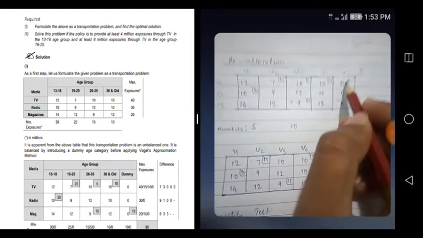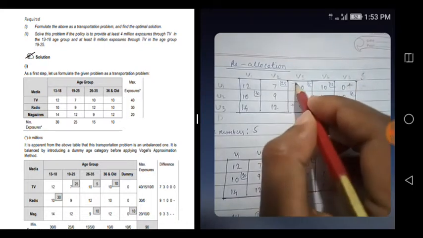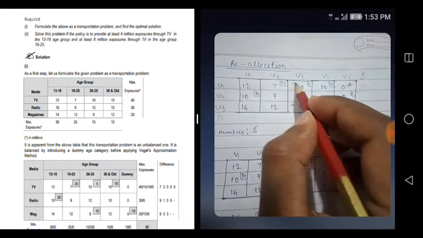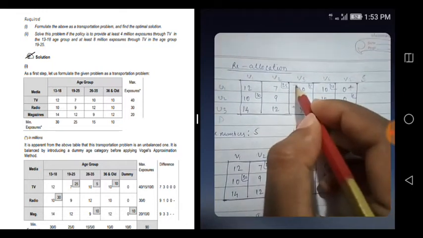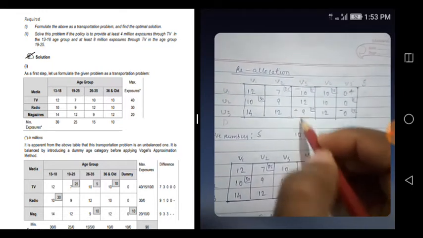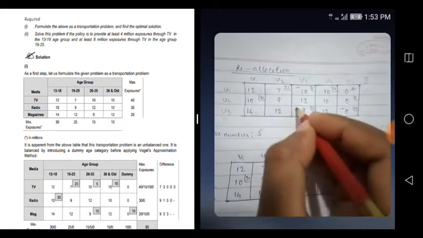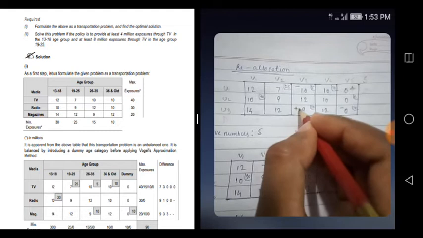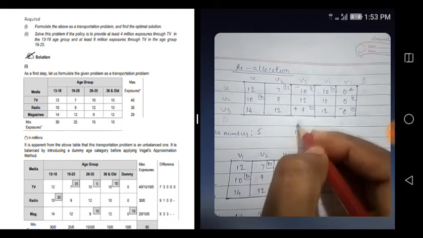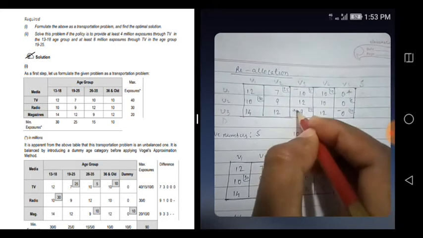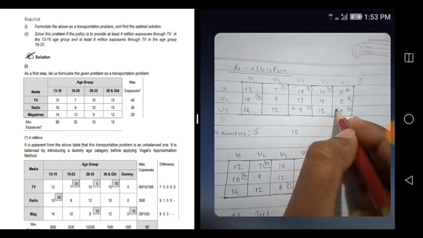Okay, so here you should be minus, so that balances it. So here you have balance, this thing you have balance, but by putting minus you have disturbed this balance. So for maintaining this balance, put a plus here. Okay, so now this you have balance, now this you have balance, but this you have disbalanced. So to balance it, put a minus here.